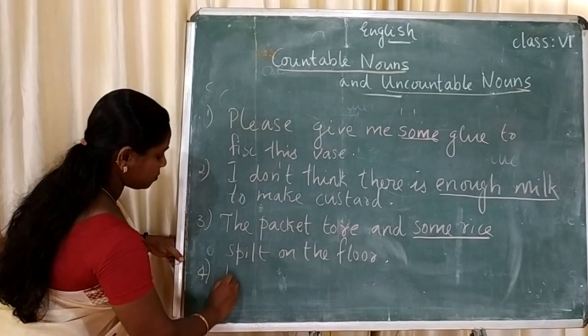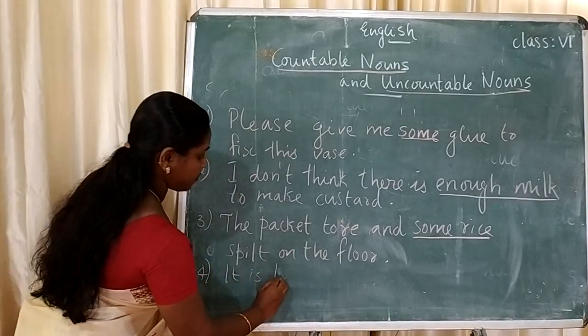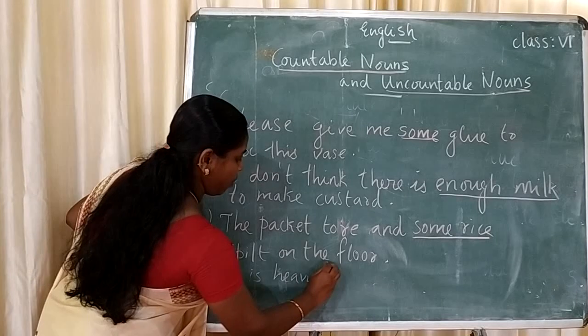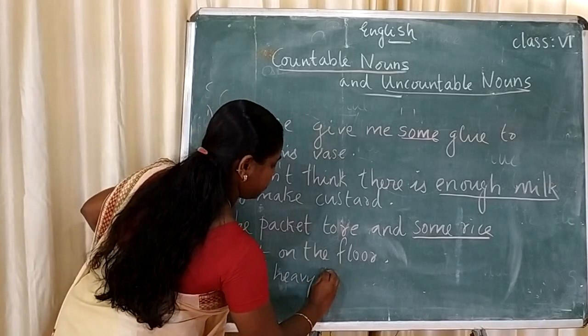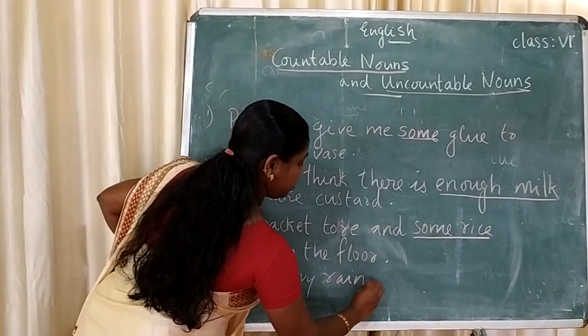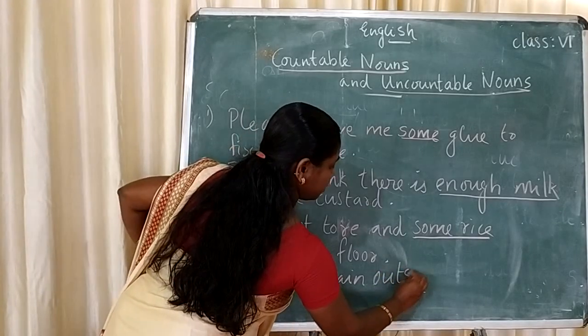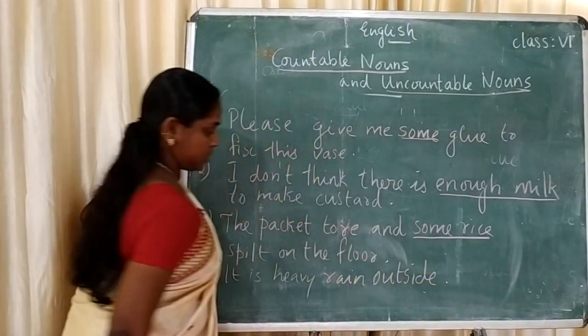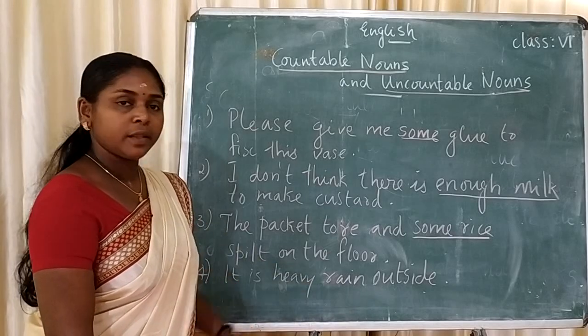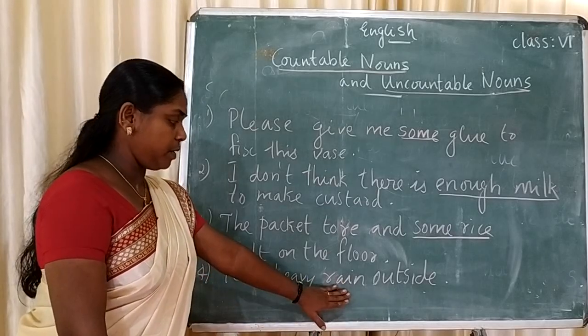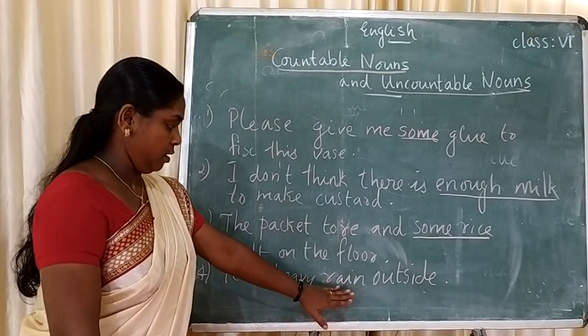Then it is heavy rain outside. So rain is an uncountable noun.